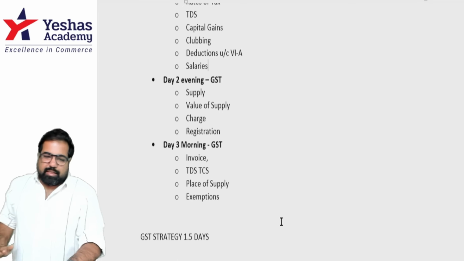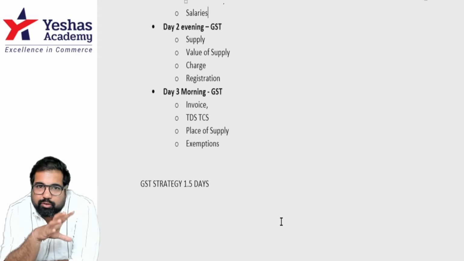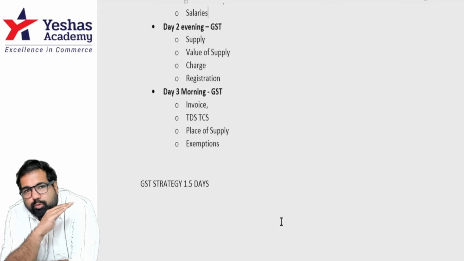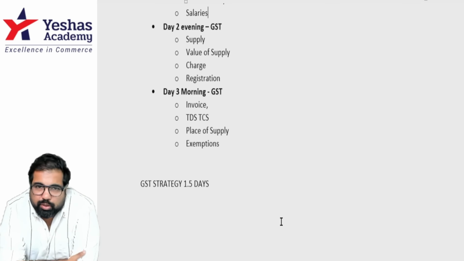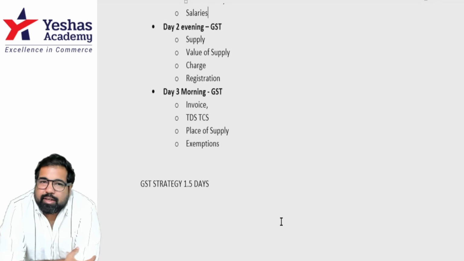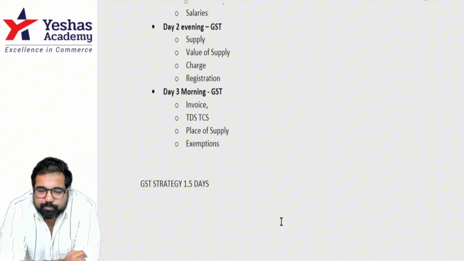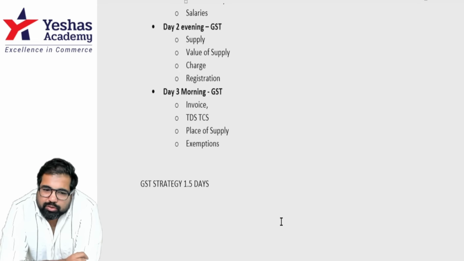Now let's talk about GST. In GST, this is day two in the evening. You've already done with DT, so you're confident now. And whatever happens, you have to take a break and then move to GST because you cannot ignore GST part as well. In GST, first start with a nice chapter supply where you know whether it is subject to GST, importation of services, mixed supply, composite supply, do that. Next, do a small chapter called value of supply. Then move to something bigger called charge of GST.